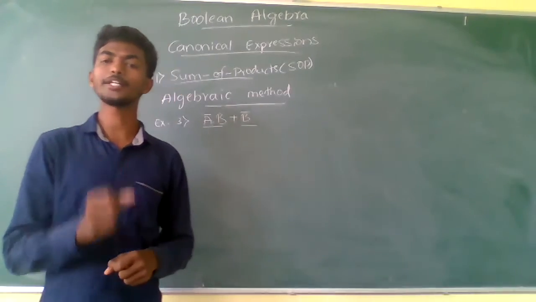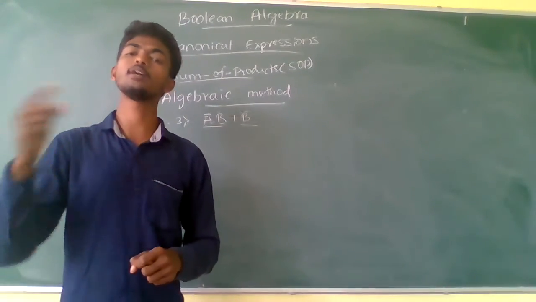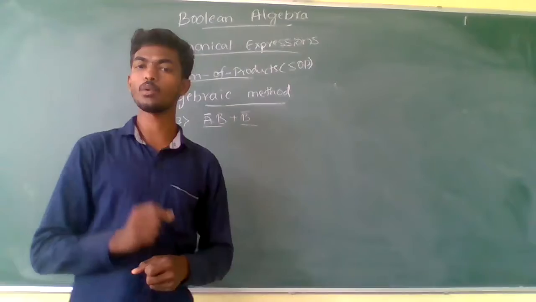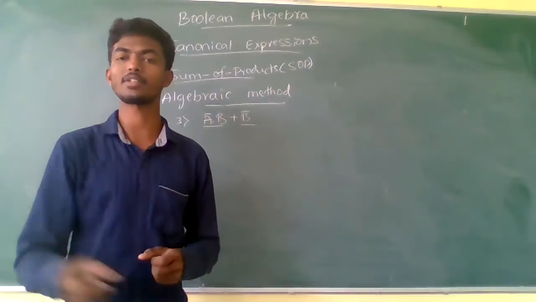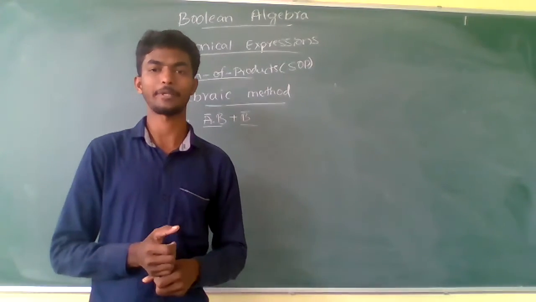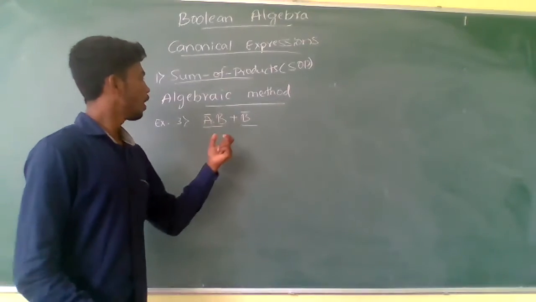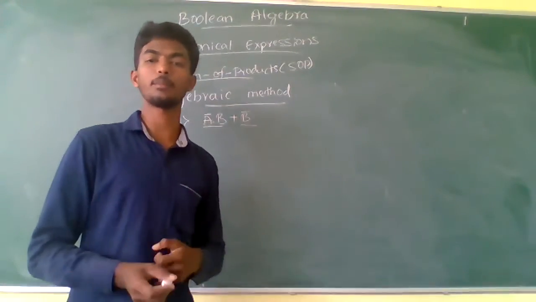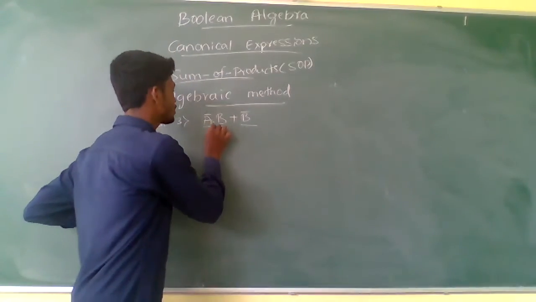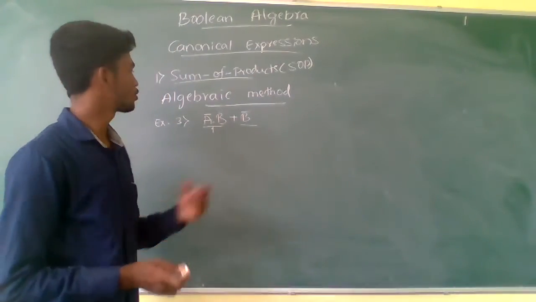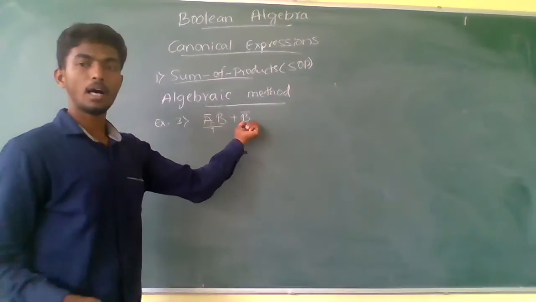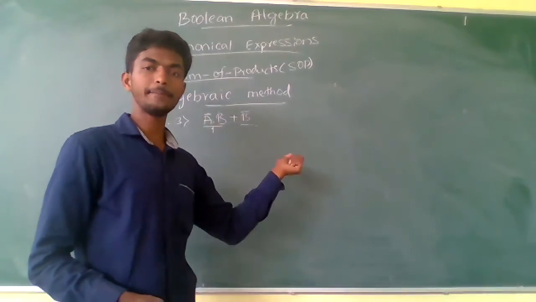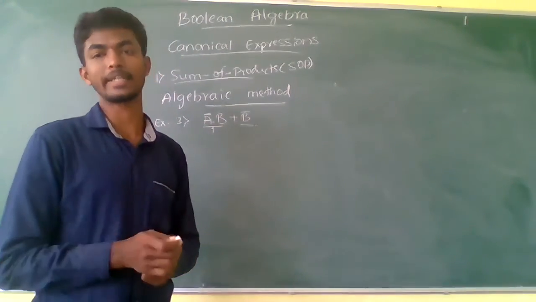So there is a need to convert the product terms into the mean terms, to convert the given expression into the sum of products or mean terms expression. So now look at the product terms. You need to convert the product terms into the mean terms, and these mean terms remain the same as they are. Now observe how many literals are missing.